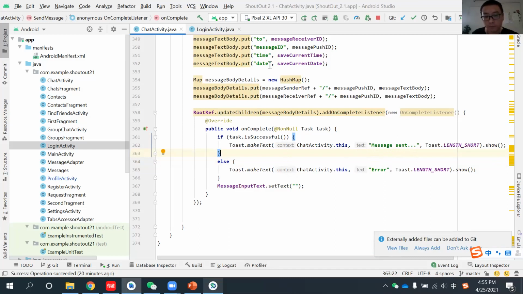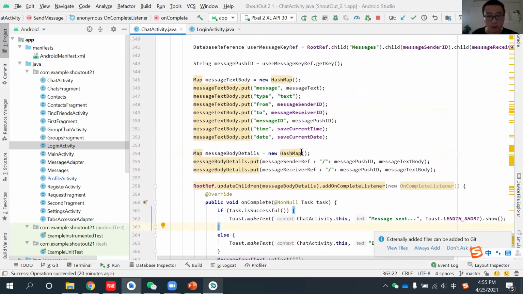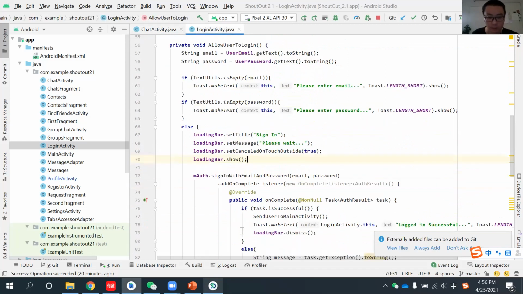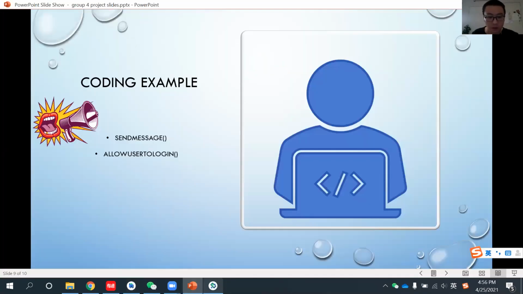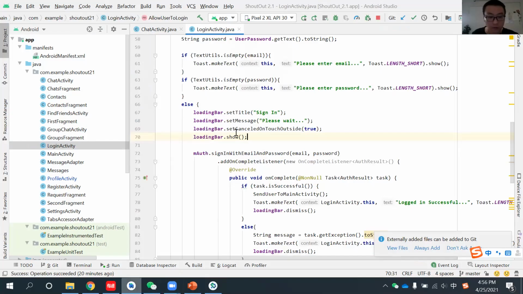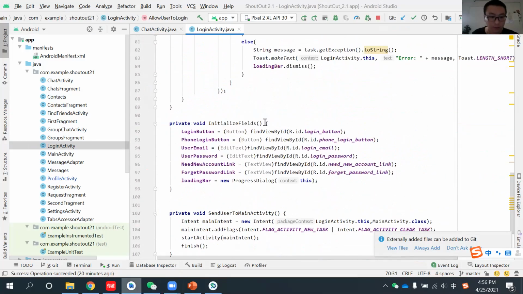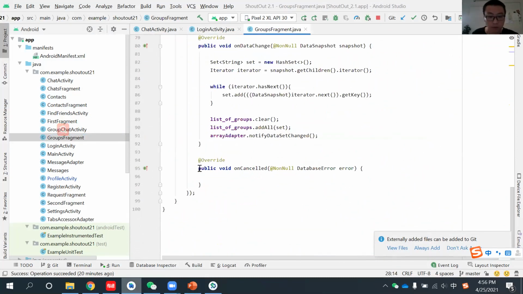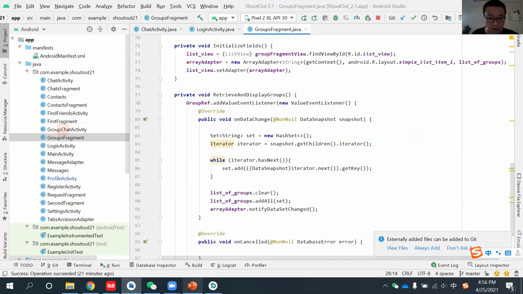And also if there are any mistakes, we will give you an error hint to show this is an error, and you need to send this again, or you need to check if there are any bugs in our project. Yeah, I think those are the two very important methods I'm going to show you as an example. We actually also have a lot of other methods in the different modules. You can see all of them, and that's it.